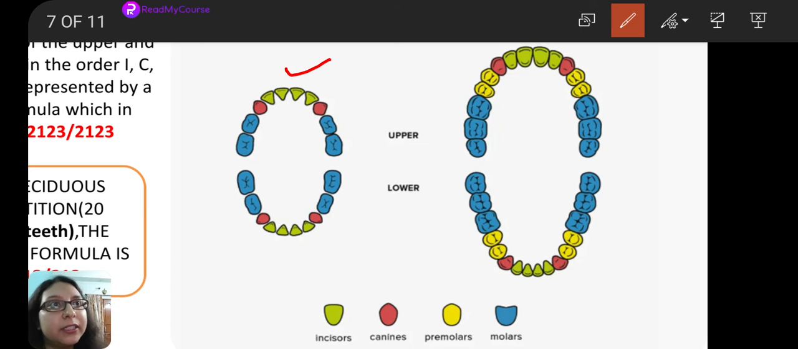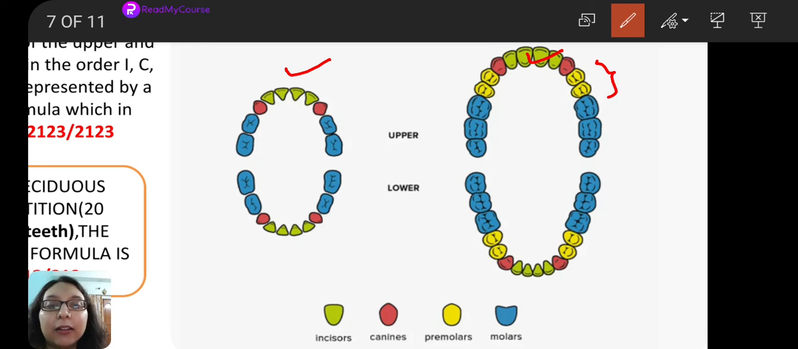Similar to the permanent teeth. That is 4 in each arch. Right. Now we have canines, that is in red. That is also similar to the permanent teeth. That is 2 in each arch, 1 on one side. Okay. The difference comes in the premolars.